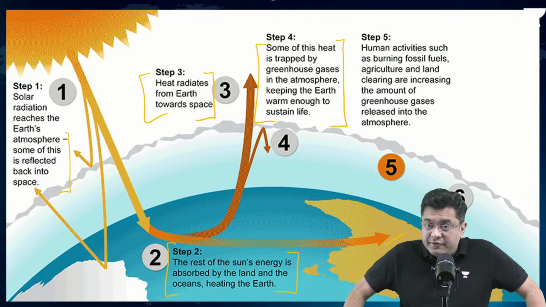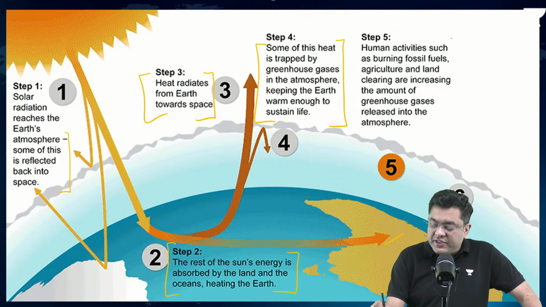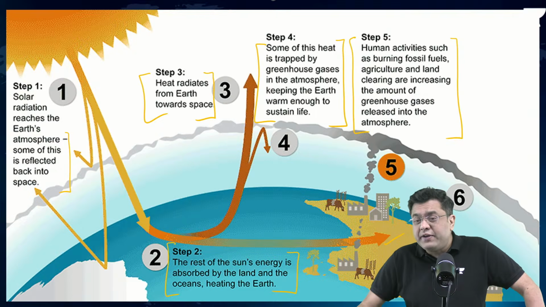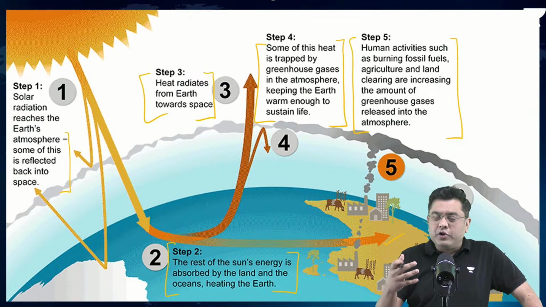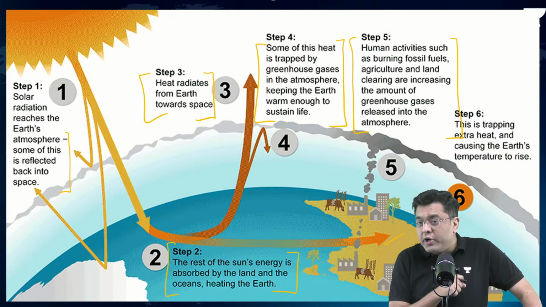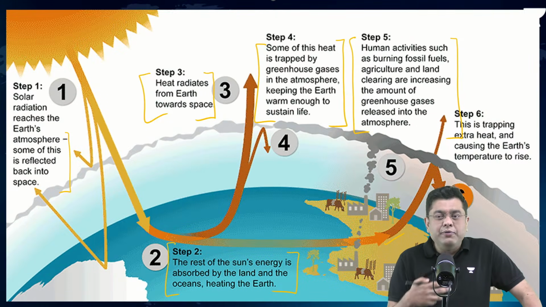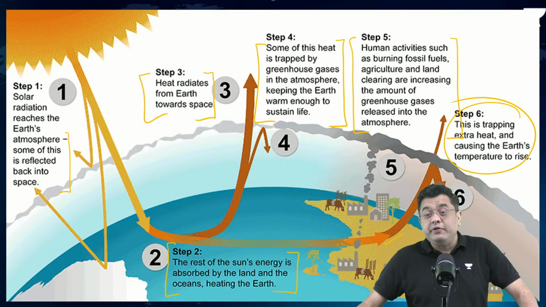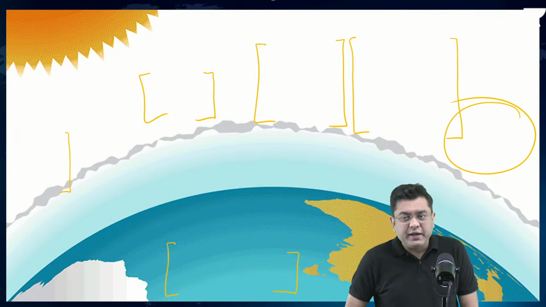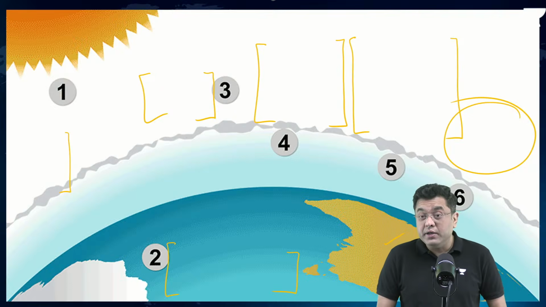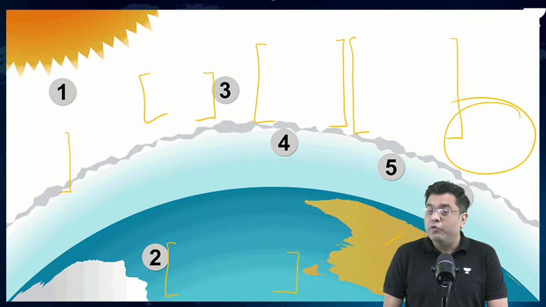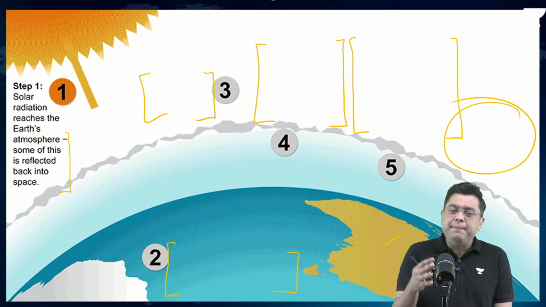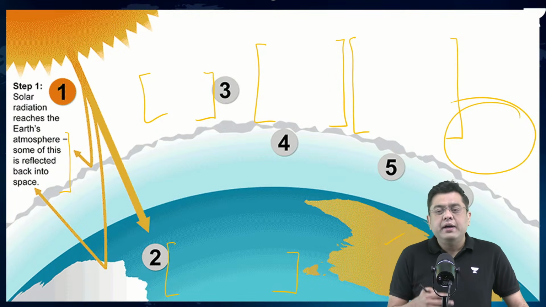Now, human activities such as burning of fossil fuels, agriculture, clearing of land, etc., increases the greenhouse gas concentration, due to which more heat is absorbed day by day, what we refer to as global warming. And that is where extra heat is being trapped, which is increasing the temperature across planet Earth. This is what is causing global warming. Okay. So, this basically is the step by step process of your greenhouse effect.